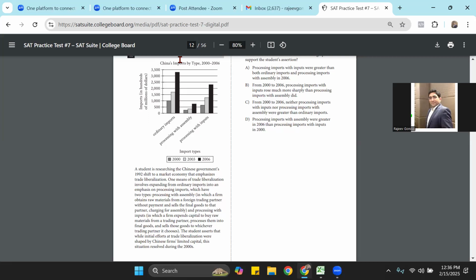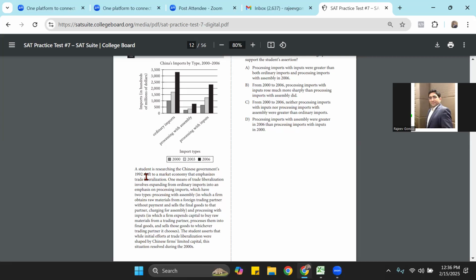So you can actually read the headings of these graphs first and then go about reading this. So I start reading the question. And while reading, pay attention to the important information, skip the words and the content which doesn't really contribute to the answer. So some student is researching the Chinese government's shift to a market economy that emphasizes liberalization.